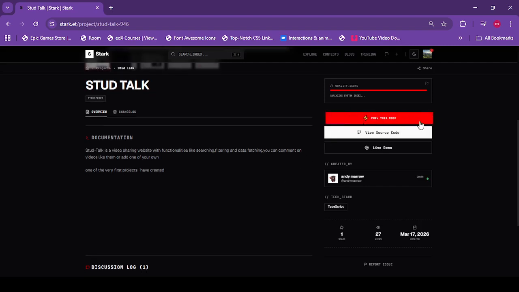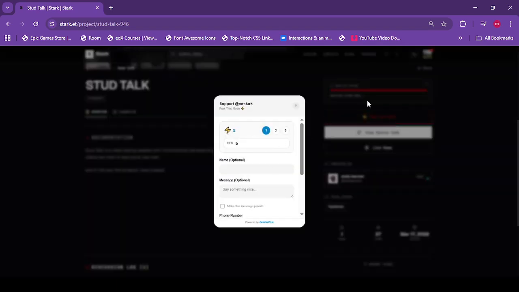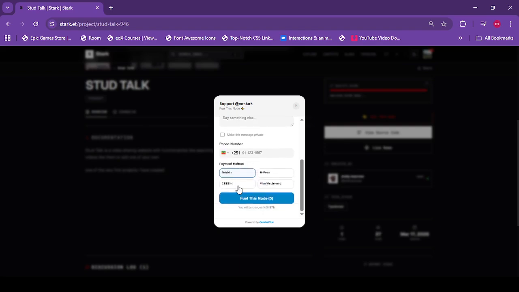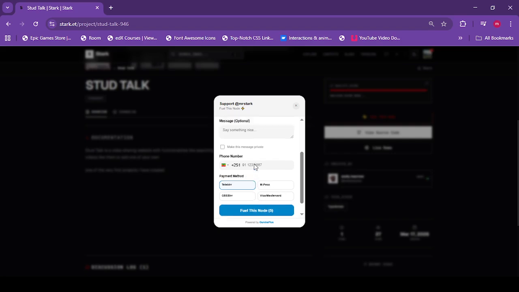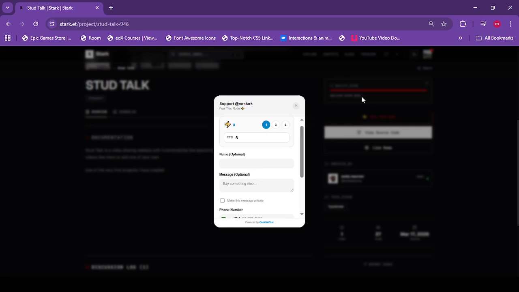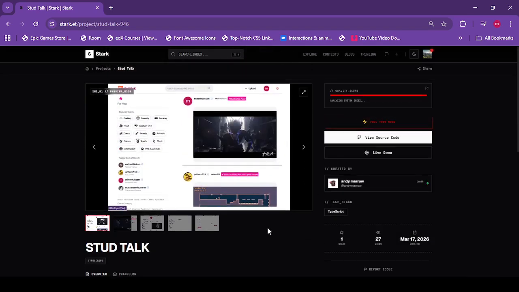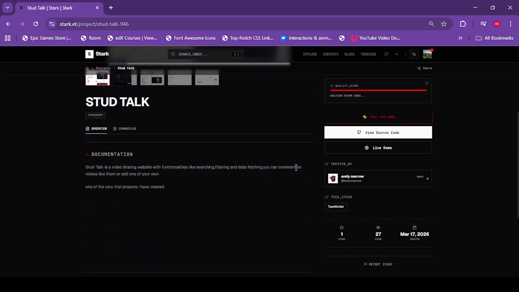It says "Fuel this node," and what that means is you're supporting the motor that's driving this creation. You could use Telebirr, CBE Birr, or M-Pesa if you're living in Ethiopia, but you could also use a MasterCard if you're living abroad. So you could use this to support this creator on this project, so that they get motivated and continue to push forward with their creation.